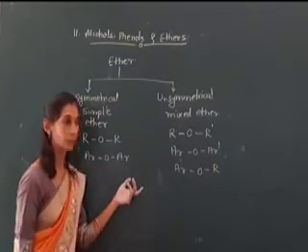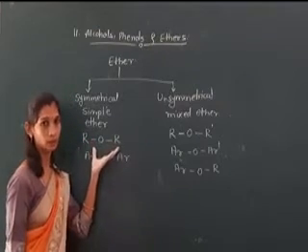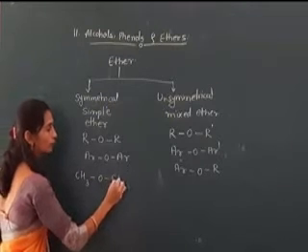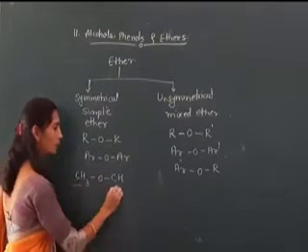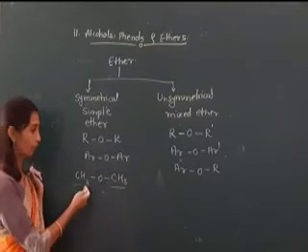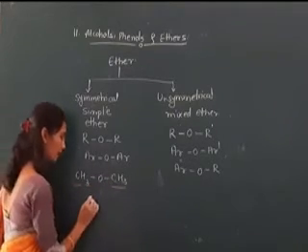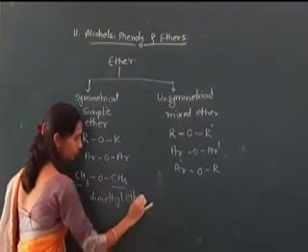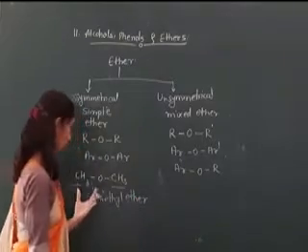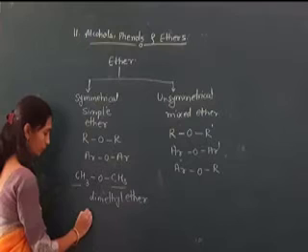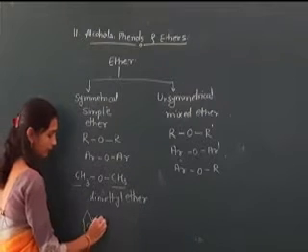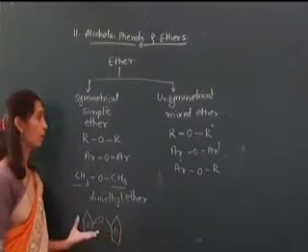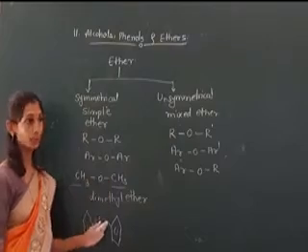Now we see some examples of simple ether. CH3OCH3. We all know the name of this compound. Methyl, but there are two, therefore we write dimethyl ether. Dimethyl ether. Same aryl groups are attached, that means the same benzene ring is attached on both sides of the oxygen. That type of compound is considered a simple ether.